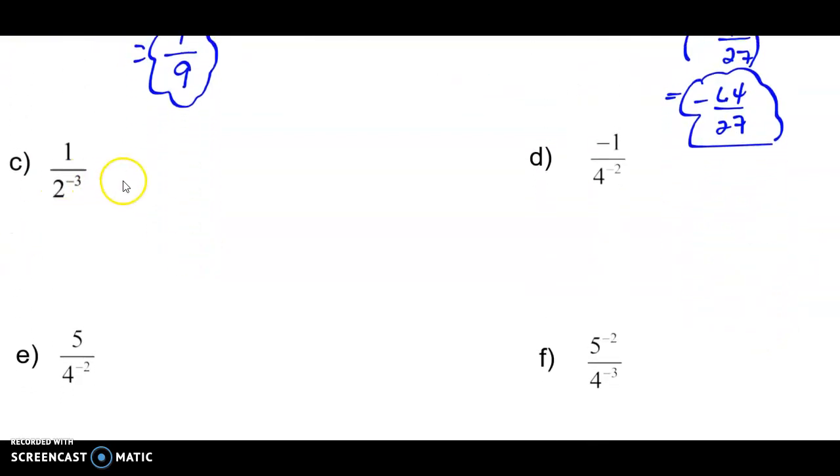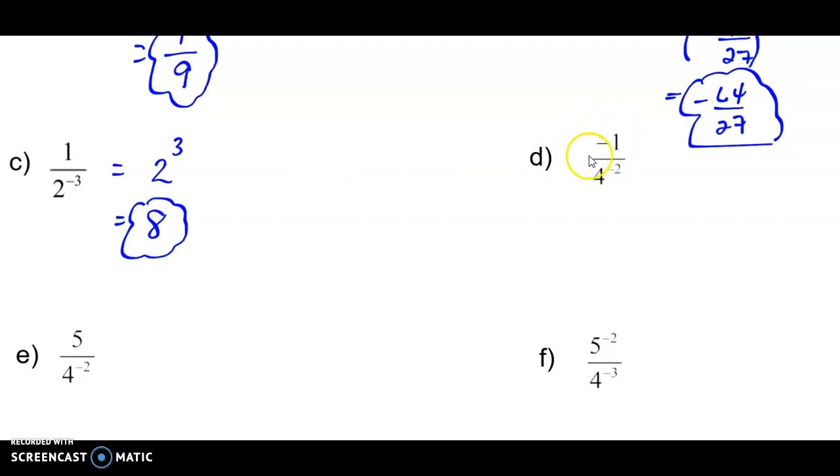Part C is our second rule. We have 1 in the numerator, that's important, 2 to the negative 3. So the rule says take the reciprocal, 2 over 1 becomes 2. Make my exponent positive. This is written as a positive exponent. Evaluate it. 2 to the power of 3 is 8.